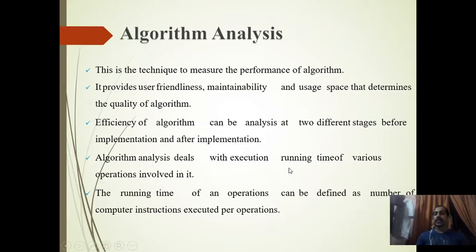It deals with the execution running time of various operations. What is the time taken for each operation? That is the algorithm analysis. Running time of an operation can be defined as the number of computer instructions executed per operation. What is running time? Running time simply means how much time the computer will take to process that. So that's the analysis method that we are going to use.